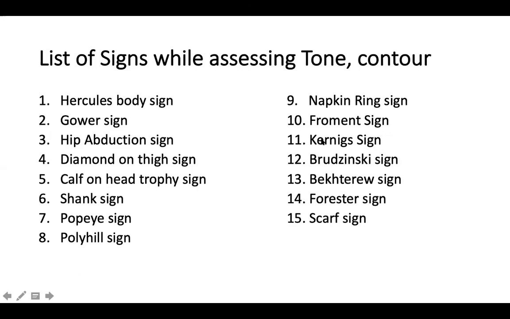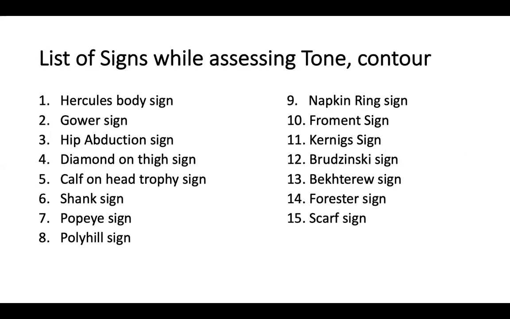And all of you know Koenig sign. When you flex the hip and the knee and you gently try to extend the knee, there is increasing pain at the level of the back. That's called Koenig sign, seen in meningitis. Brudzinski sign, when you passively flex the neck, there is an increase in meningeal pain because of meningitis. What is Beckett-Truss sign? Beckett-Truss sign is your arm drop sign. You ask the patient to lift the arm at the level of the shoulder and drop it. Arm should easily drop. If it stays in the air, it can be seen in spasticity. It's called Beckett-Truss sign.